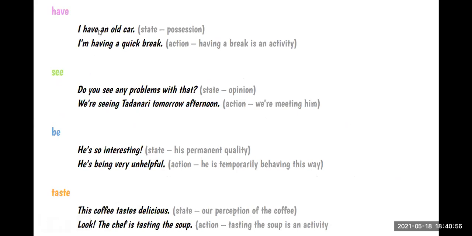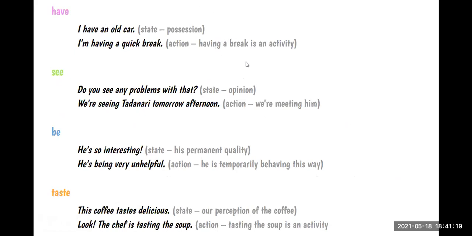Estos son solo algunos ejemplos. For example, in the first sentence, I have an old car. This is a state verb because it refers to possession, right? But we can say, I am having a quick break. In this situation, have can be used in a continuous sentence because we are talking about having a break.